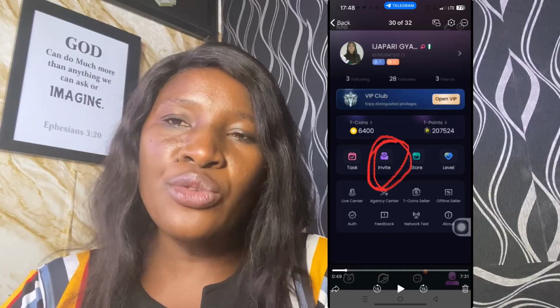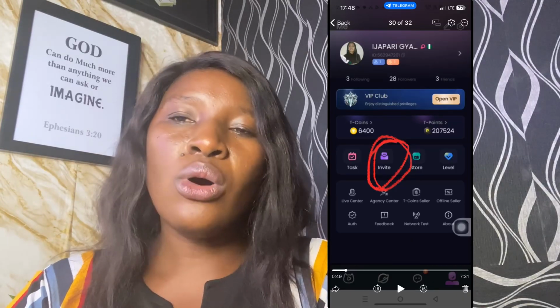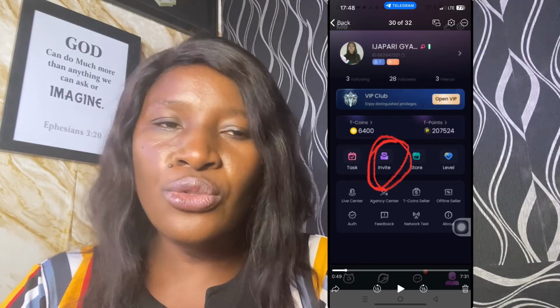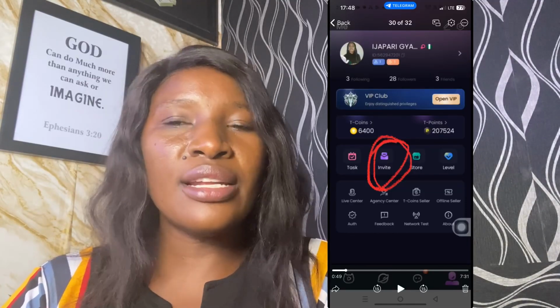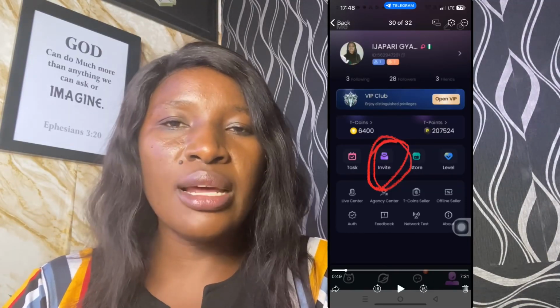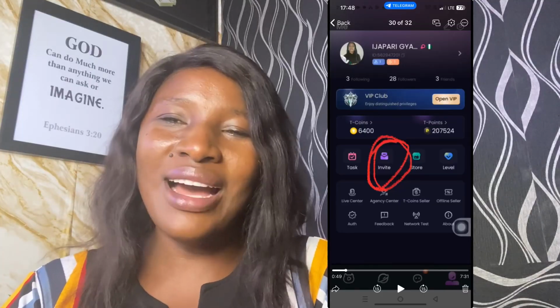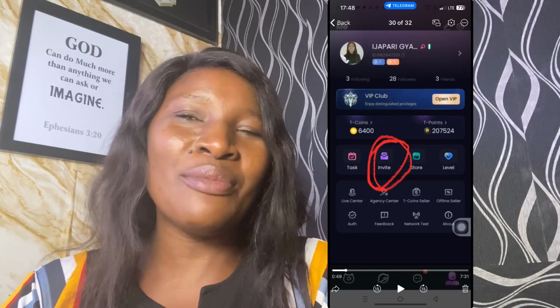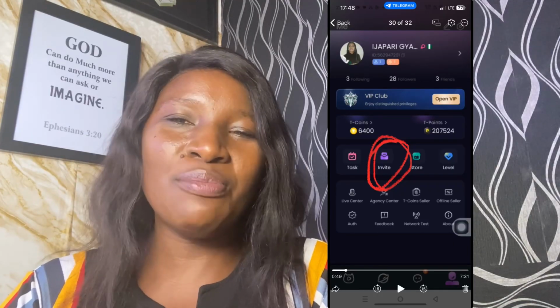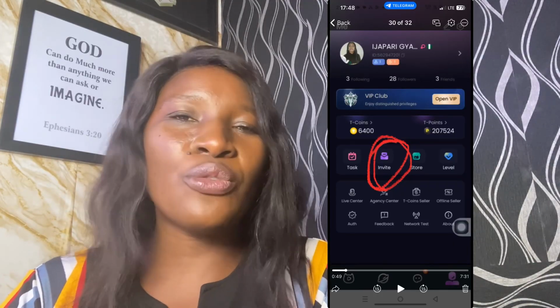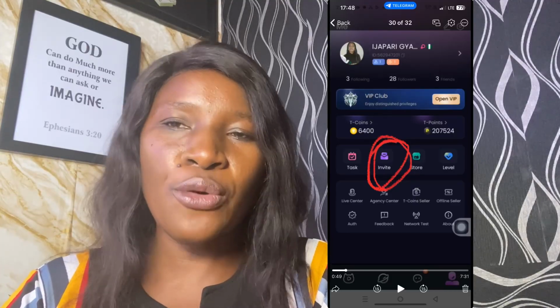Then another way you can make money on the platform, but I've not done that, is you can also become a coin seller. I decided not to become a coin seller because I discovered whenever I am selling coins, people impersonate me, sending people messages that verification this, pay money that for coins. So for now, that is not an option for me.